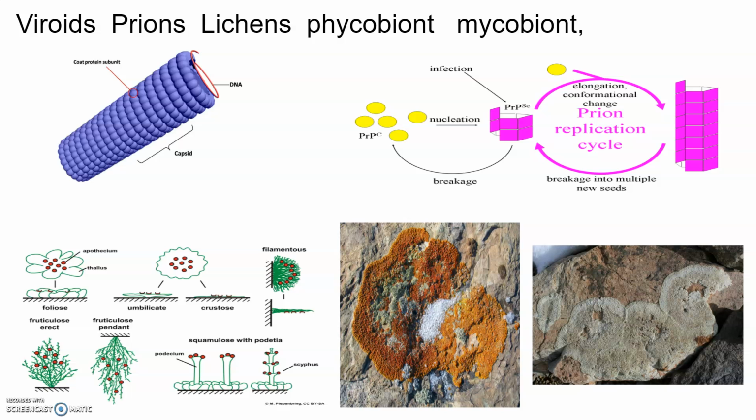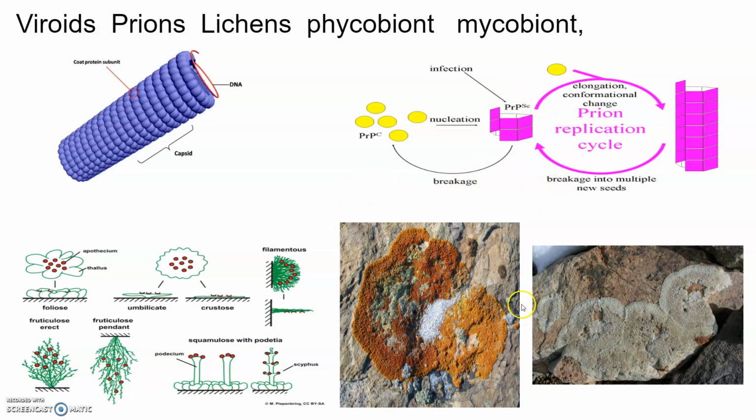These agents were called prions. The most notable diseases caused by prions are bovine spongiform encephalopathy, commonly called mad cow disease in cattle, and its analogous variant, Creutzfeldt-Jakob disease, in humans.